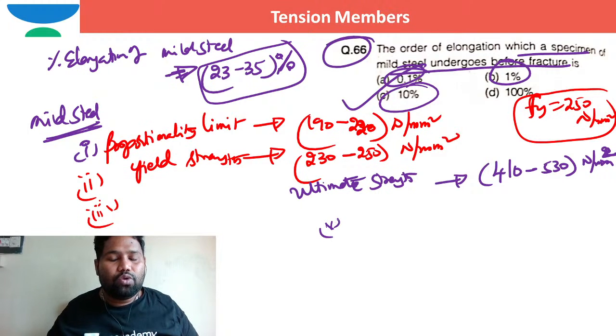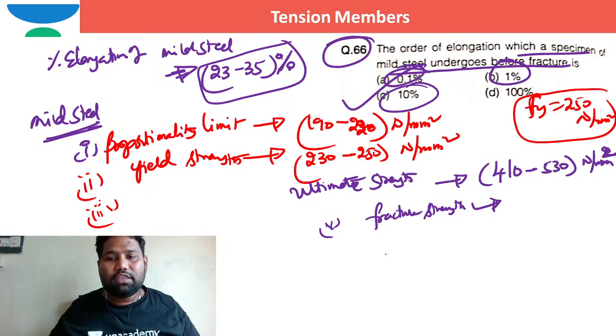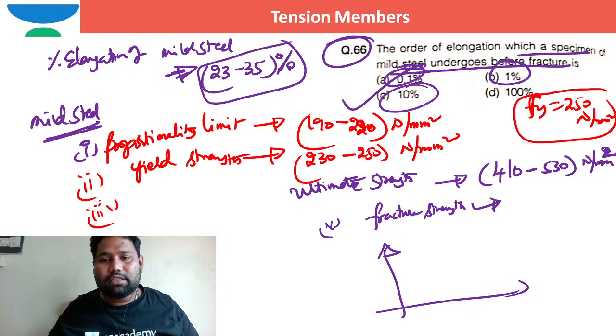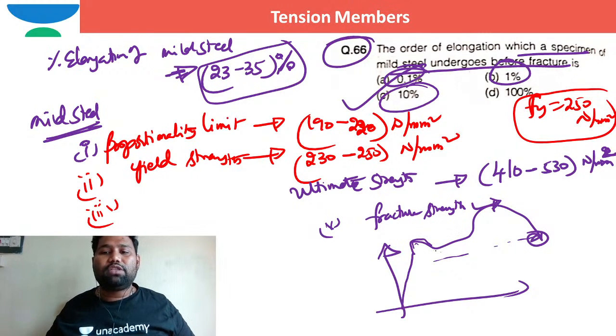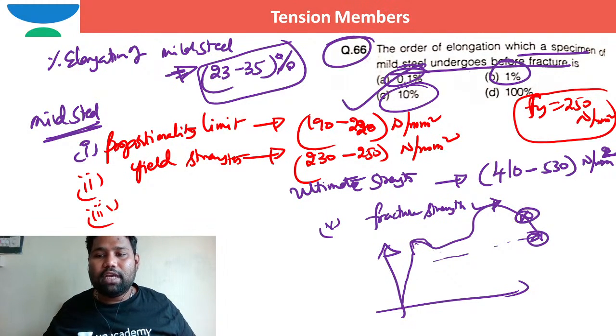And coming to fracture strength range. If you see the stress strain curve, this will go up. The fracture strength is almost equal to the yield strength, just more than this yield strength.